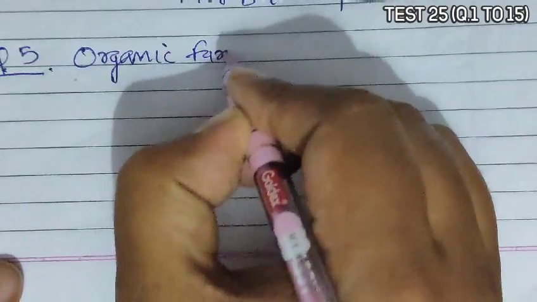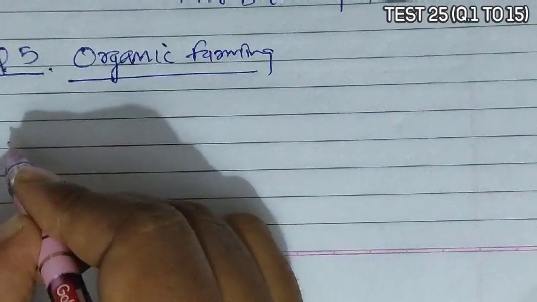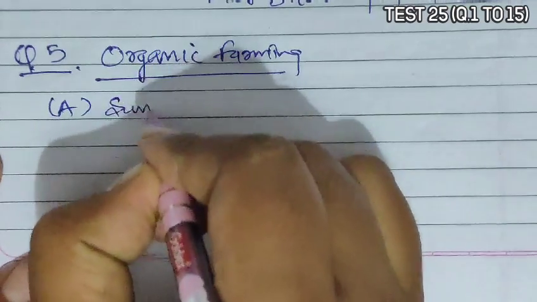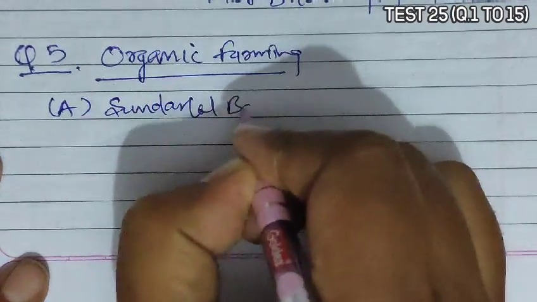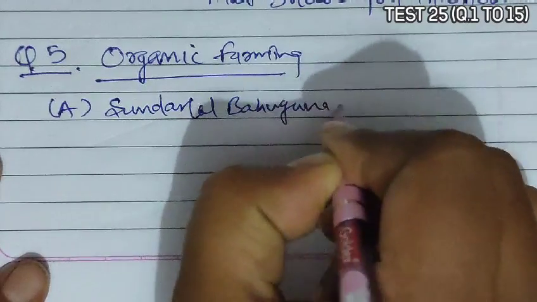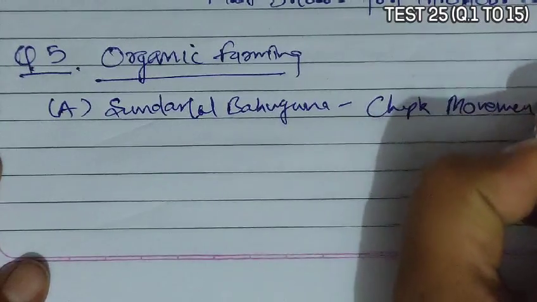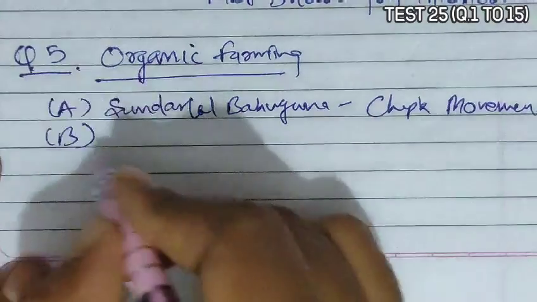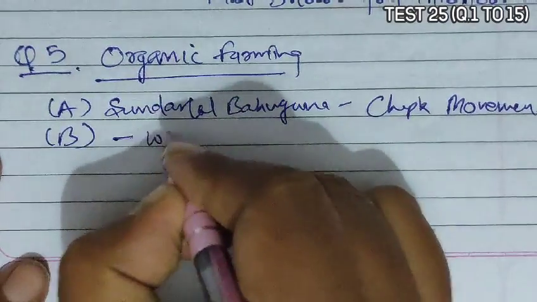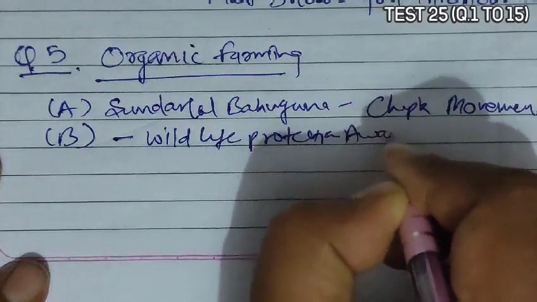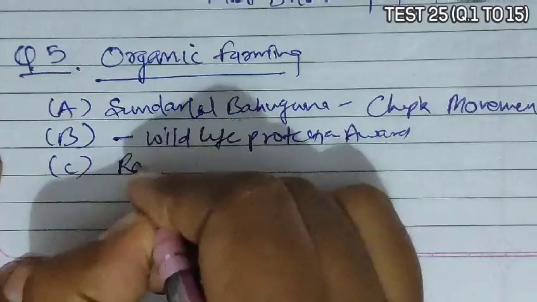Question 5. Question 5 asks who is concerned with organic farming? If we go according to the options, then option A is Sundar Lal Bahuguna. Now Sundar Lal Bahuguna is associated with the Chipko movement. Second, option B is given as Amrita Devi Bishnoi. Amrita Devi Bishnoi is associated with the Wildlife Protection Award. C is given as Ramesh